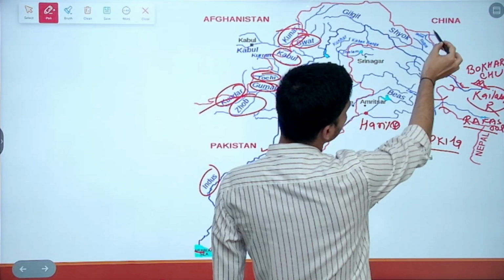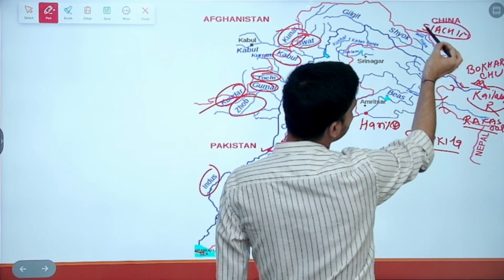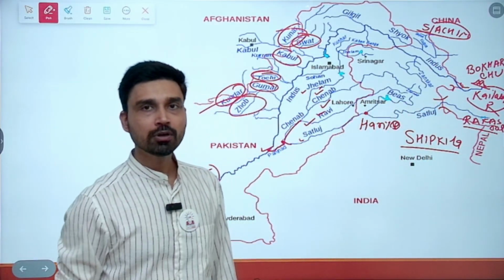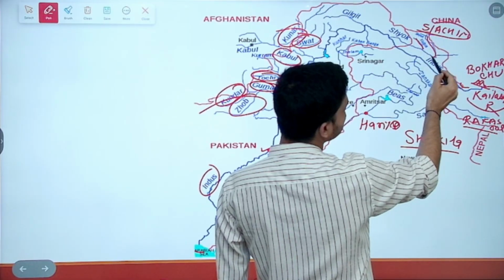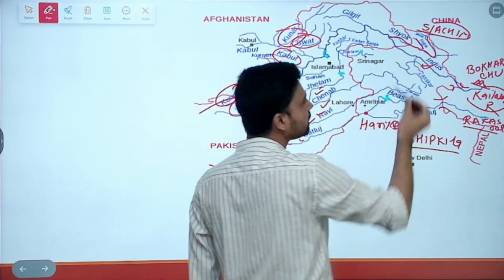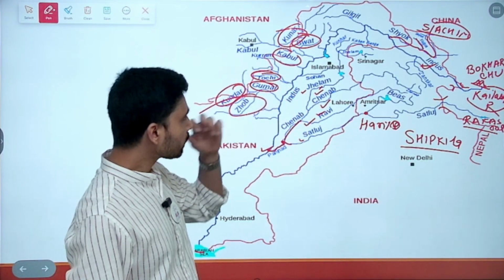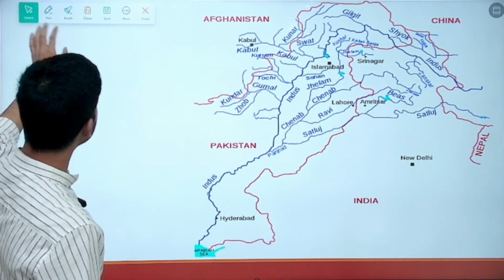Apart from these tributaries, two other names you can keep in mind. One is the river Shyok, which originates from the Siachen glacier in the Karakoram range, and it is joined by another river called Nubra. Both of these rivers further join together and go and meet the river Indus somewhere to the north of the Ladakh range itself. That is how we can understand the overall course of the river.